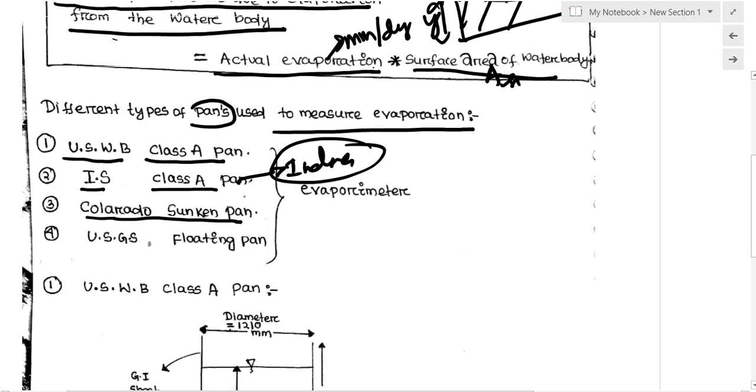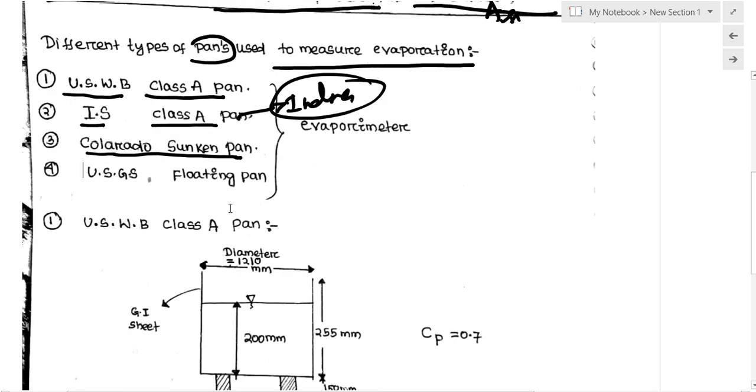This pan is kept at some depth below the ground level, and the water is kept at the surface of the ground level. Later we will talk about it. The last one is the USGS floating pan. These are kept in the water body itself, and this will directly simulate the rate of evaporation from the water body.